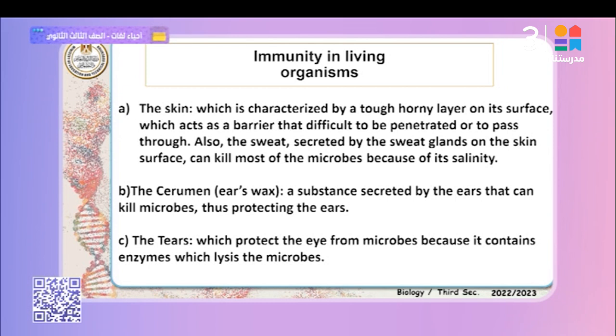The skin covers the majority of the body, preventing microbes from passing through it. Also, the sweat secreted by the sweat glands on the skin surface can kill most microbes because of its high salinity. Cerumen, or ear wax, is a substance secreted by the ears that can kill microbes, thus protecting the ears. Why?